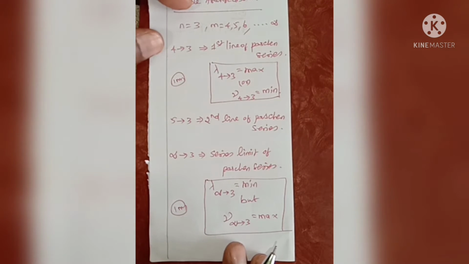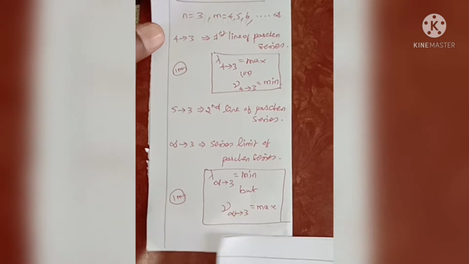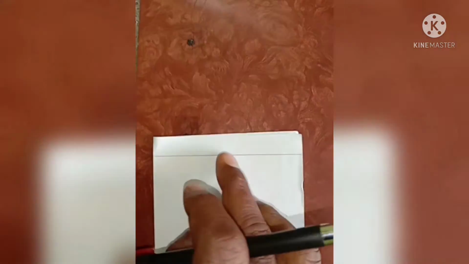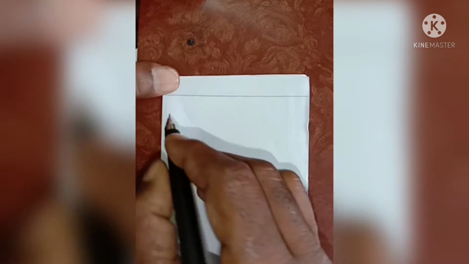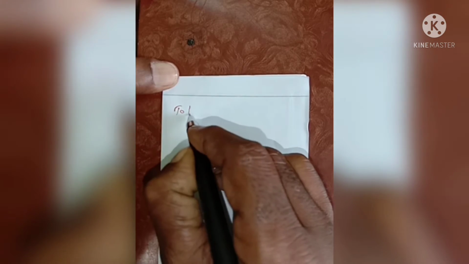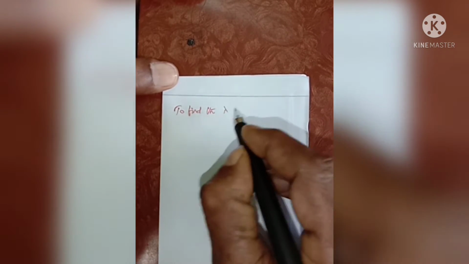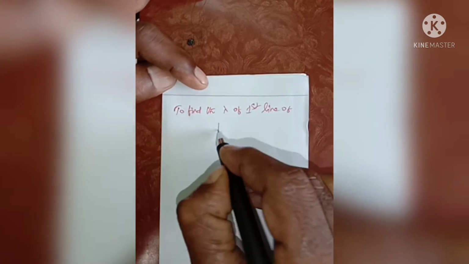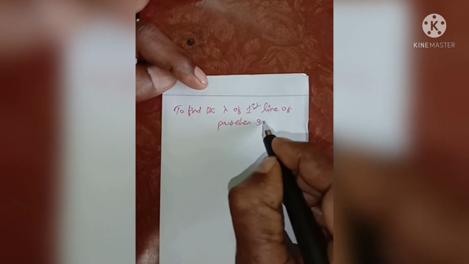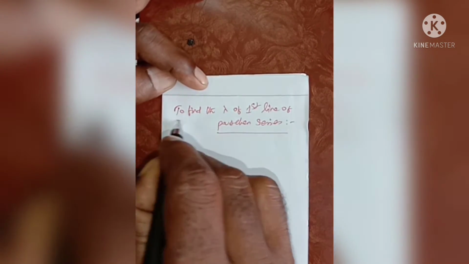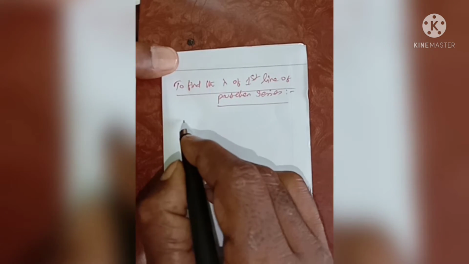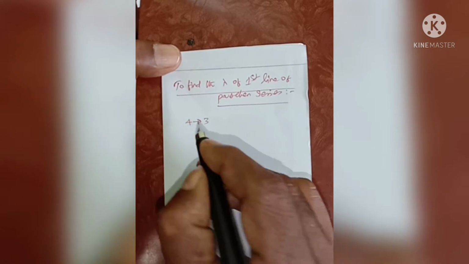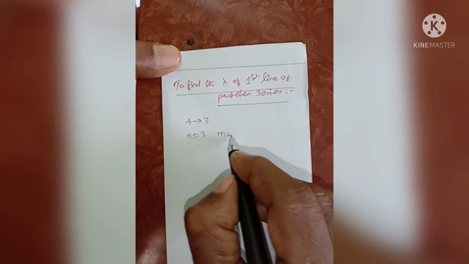Next, to find the wavelength value of the first line of the Paschen series. The first line of the transition is 4 tends to 3.